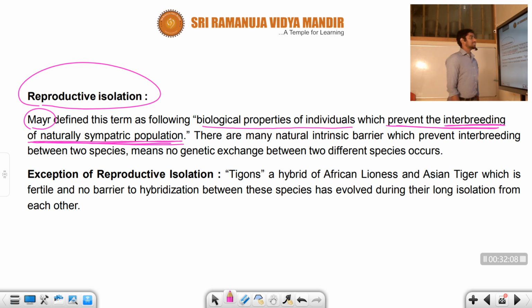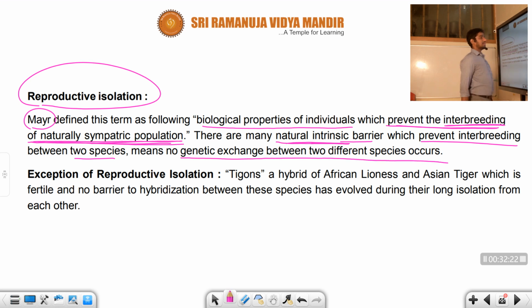There are many natural intrinsic, meaning internal, factors. There is a natural internal factor barrier which prevents interbreeding between the two species. That means no genetic exchange between the different species occurs. This is what Mayr calls reproductive isolation: the biological properties of individuals which prevent the interbreeding of natural sympatric populations.